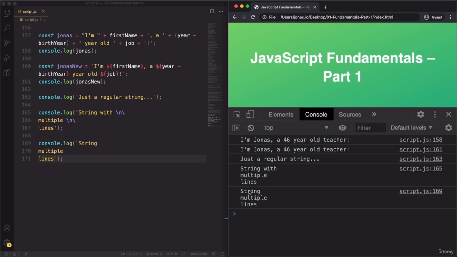Let's just see if this works. And indeed, it does. So whenever you need a multi-line string, you always make sure to use this template literal, because it's a lot cleaner. All right, and that's actually it about template literals. In the next lecture, we will finally start to make our code a lot more fun and take it to the next level by taking decisions.